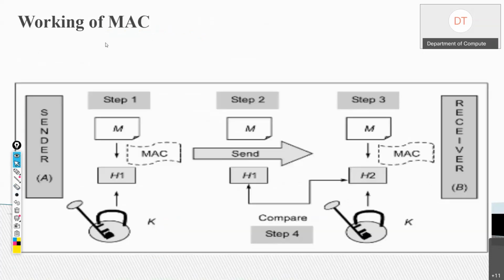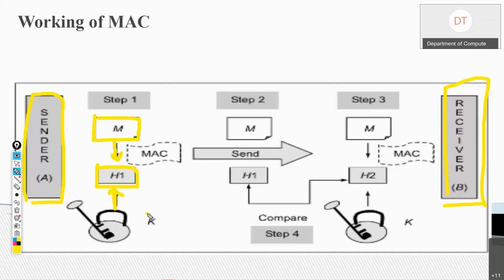Now this is the working of message authentication code. Here you can see there is a sender A, there is a receiver B. Now the sender A is sending a message. In step 1, sender A is going to calculate H1 using this key.